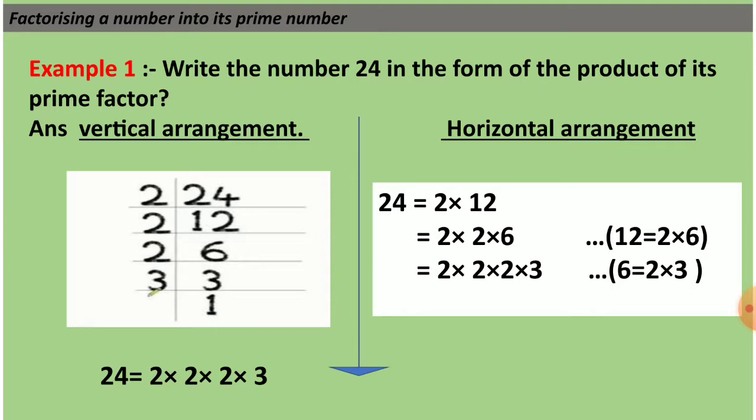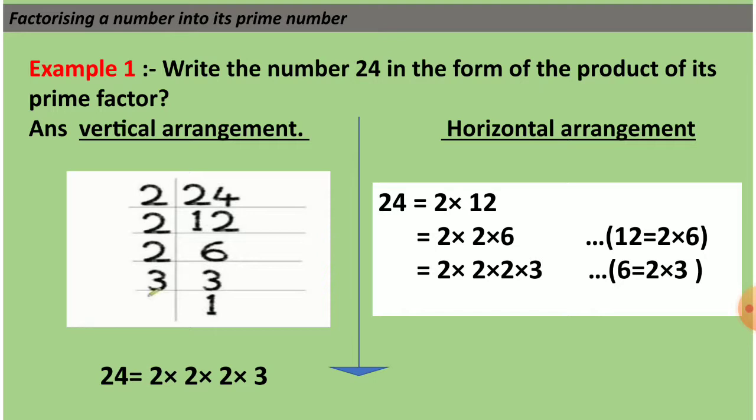Now we will factorize the number 24. So the factors of 24 are 2 and 12. That means 2 multiplied by 12 you get 24. Now 2 you will write on the left hand side of the vertical line and 12 on the right hand side of the vertical line below 24. Again, in the next step you will factorize 12. So the factors of 12 are 2 and 6. 2 you are going to write on the left hand side of the vertical line and 6 you are going to write on the right hand side of the vertical line below 12.